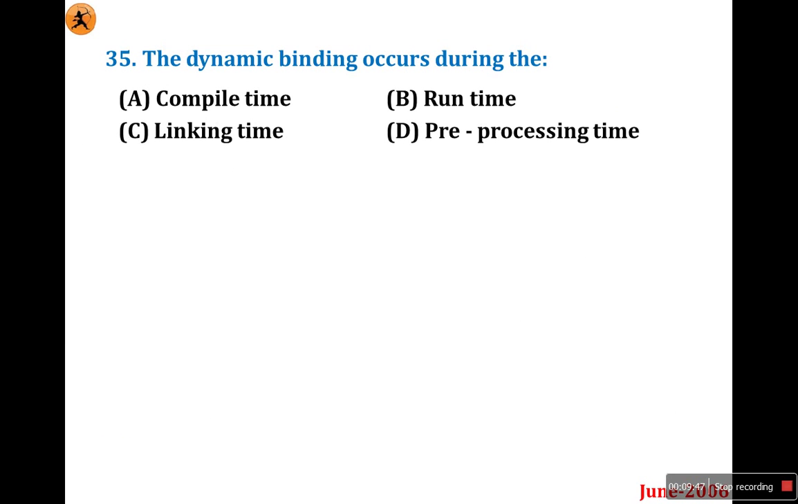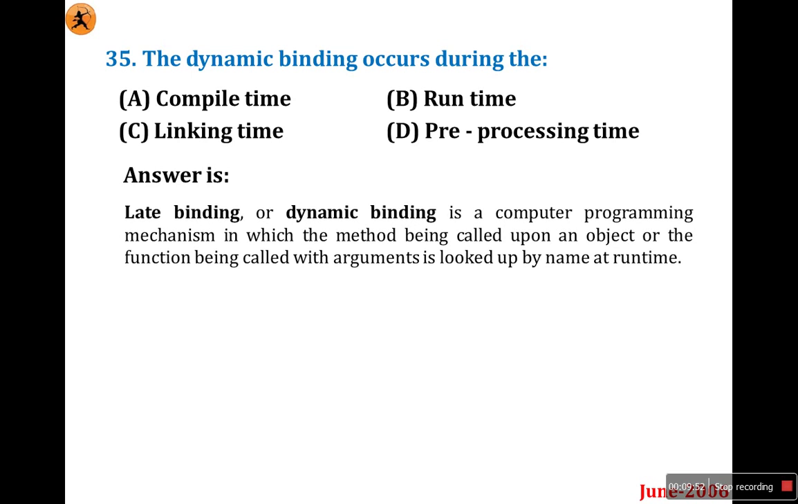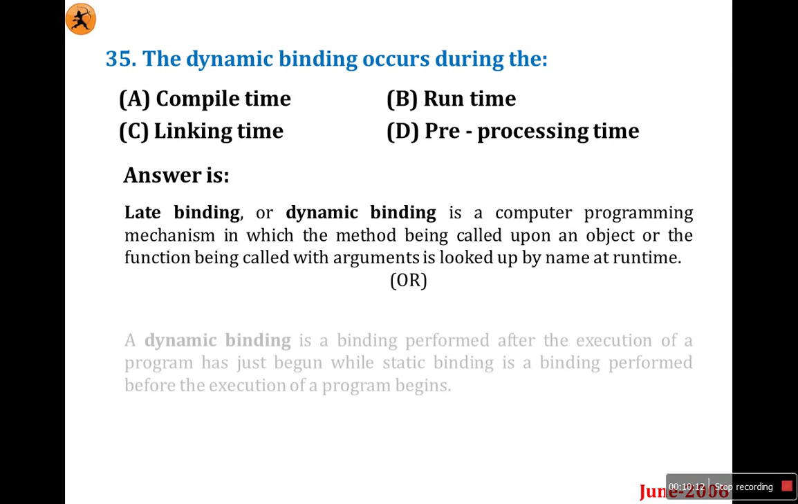Now look at question number 35. The dynamic binding occurs during... I hope this one I already explained in June 2005. Dynamic binding is a computer program mechanism in which the method being called upon an object, or the function being called with arguments, is looked up by the name at runtime. Dynamic binding binds at runtime. Static binding binds at compile time. Keep this in mind.